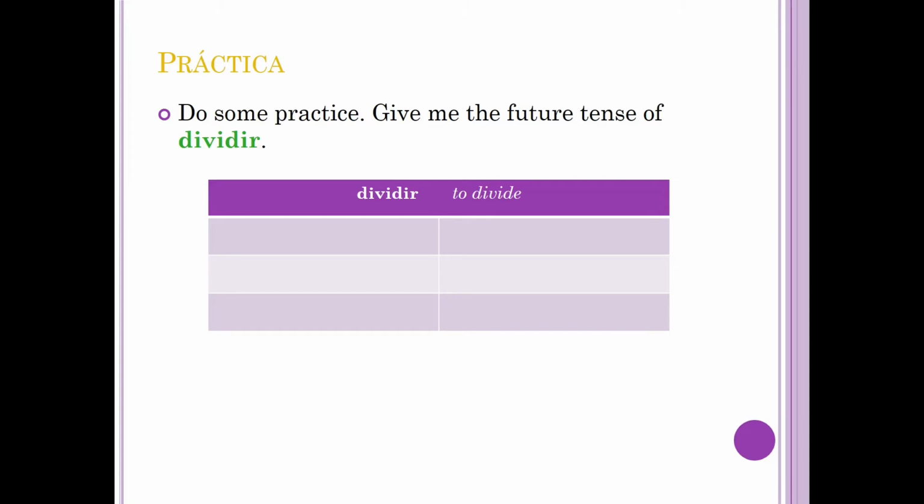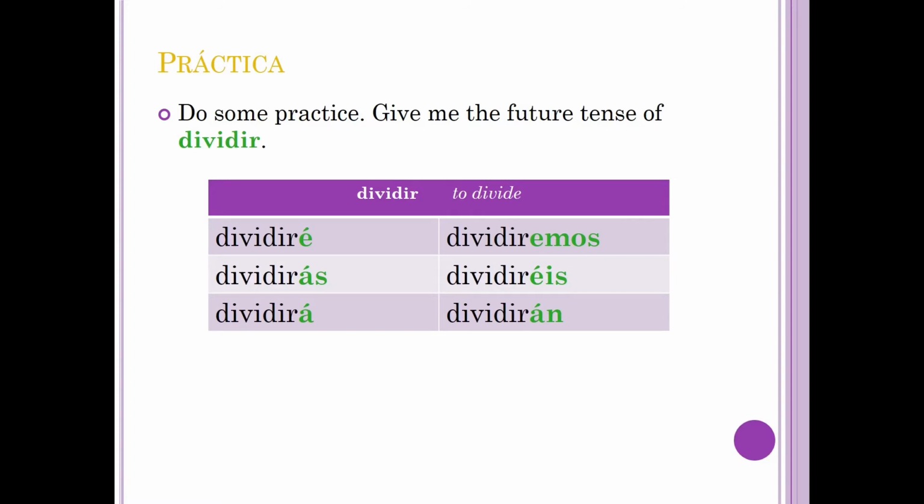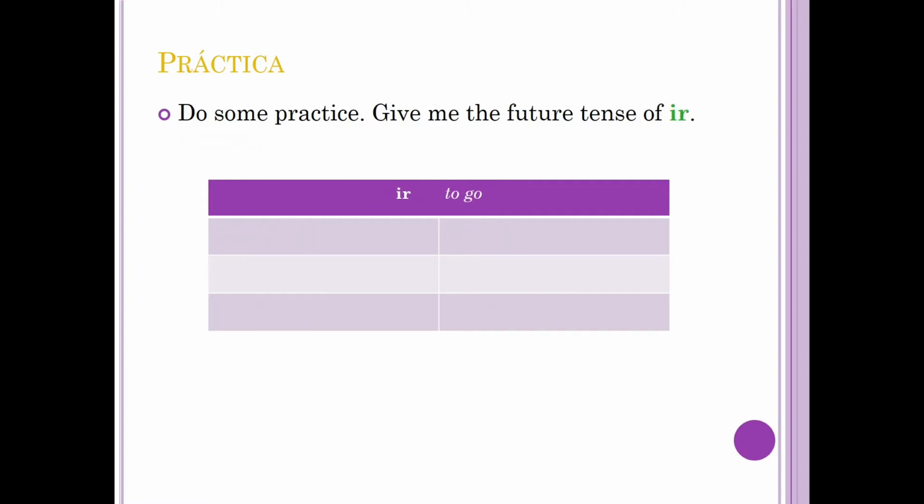Now try the verb dividir. Pause if you need to. Review the endings. Dividiré, dividirás, dividirá, dividiremos, dividiréis, dividirán.